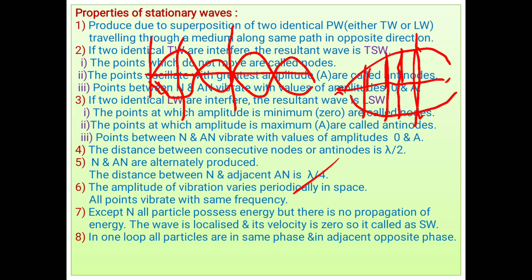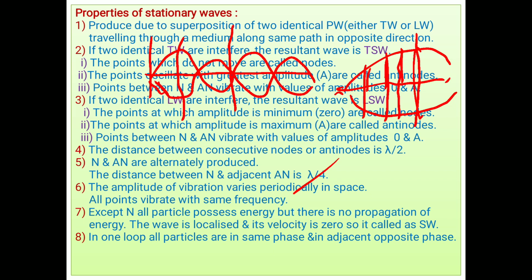Except nodes, all the particles possess energy, but there is no propagation of energy. An interesting fact is that node particles do not vibrate and do not possess any energy because they are at rest. But the particles other than nodes vibrate with some amplitude, so they possess vibrational kinetic energy. Yet energy is not transferred from particle to particle.